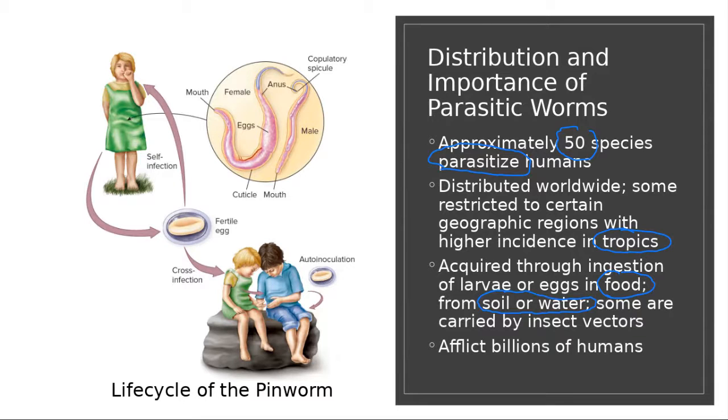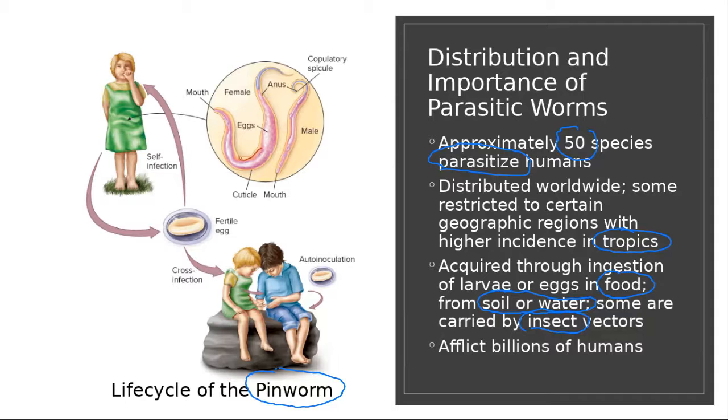They can also enter our body through these modes of transport. They can also be carried by insect vectors. There are billions of humans that are actually affected by worm infection. This is just an example of the cycle of pinworm.